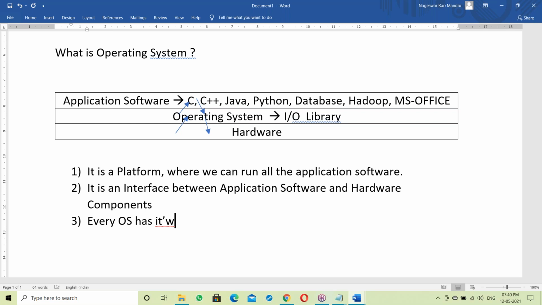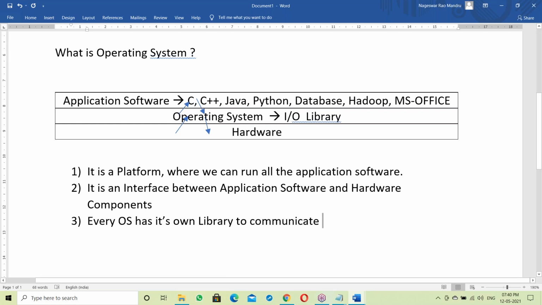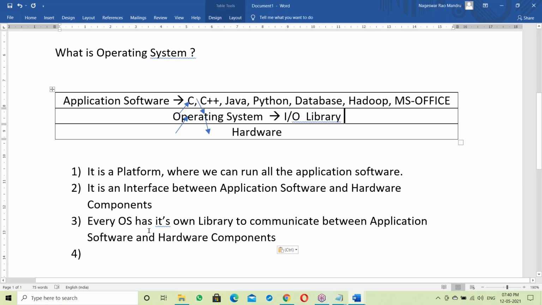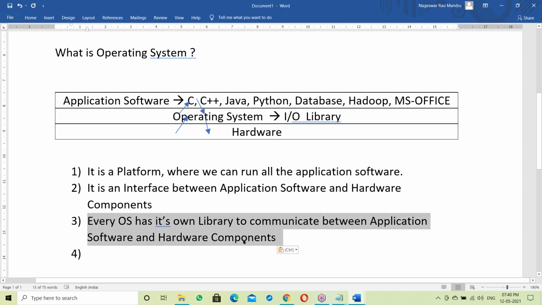So every OS has its own library to communicate between application software and hardware components. The OS internally uses some library. That library contains all the input output functions. A library is a collection of input output functions. So every OS has its own library to communicate between application software and hardware components.